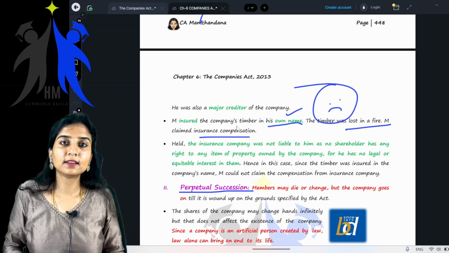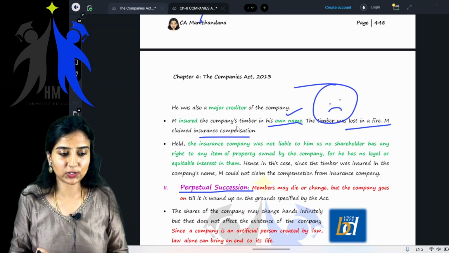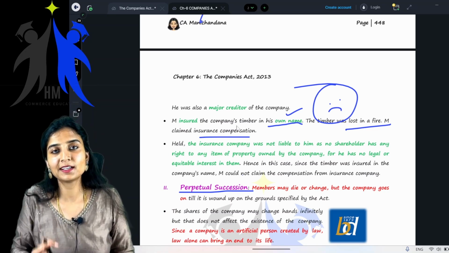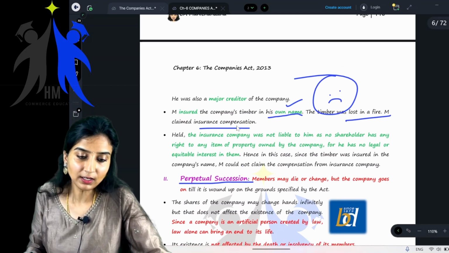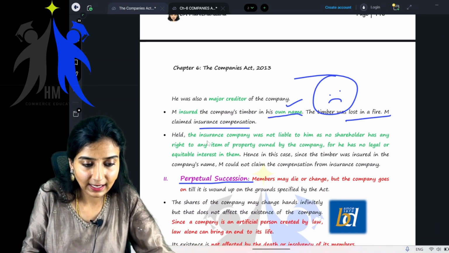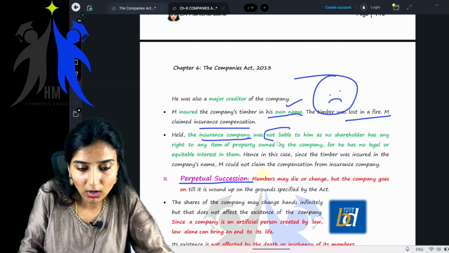Now who will succeed? You tell me the judgment. You all know. Who will win the case? Obviously, the insurance company will win the case. Held: the insurance company was not liable.